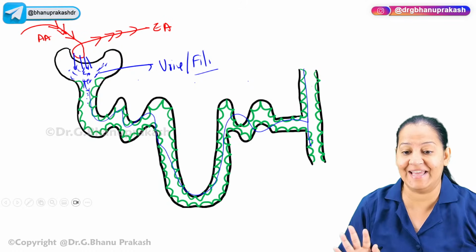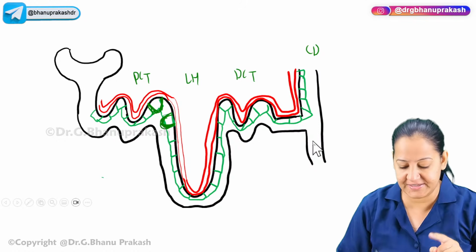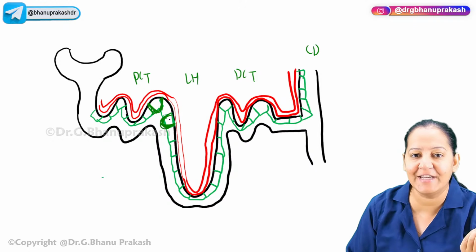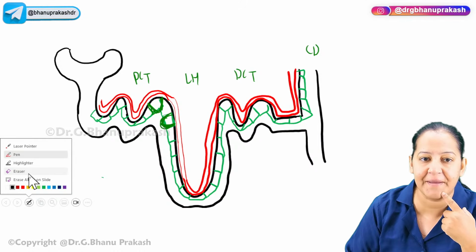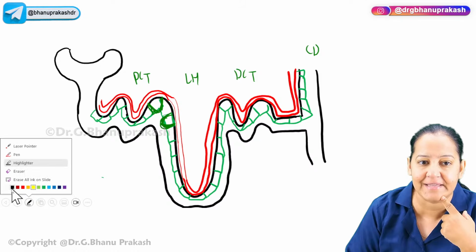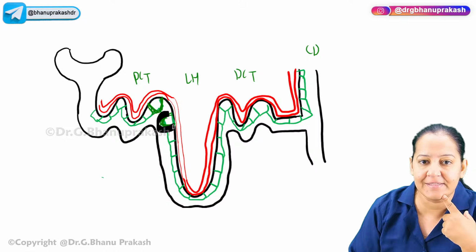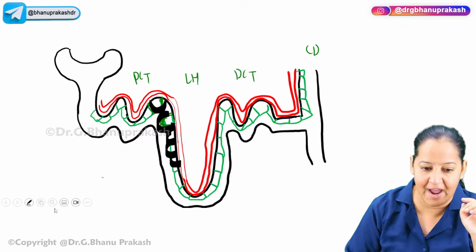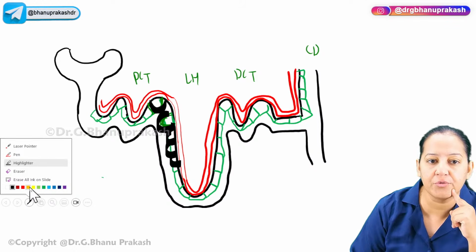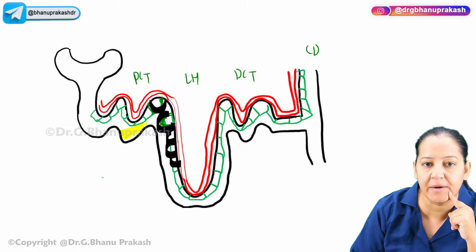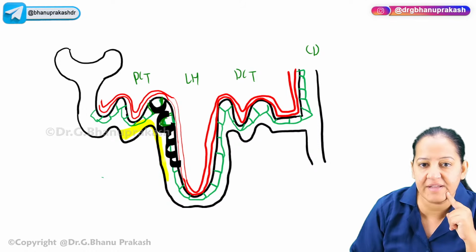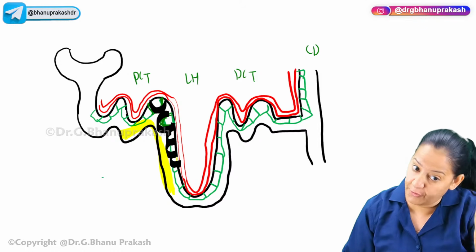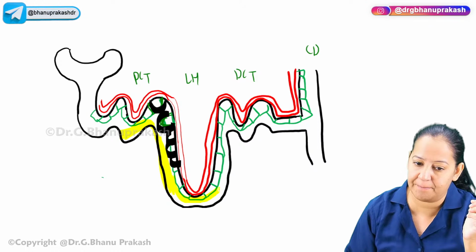Now see this diagram. I am saying that see any tubular cell. Let me highlight one of the tubular cells, the green color cell. Can you see the green color cell? On one side, they have the lumen. Let me show you the lumen. This is the lumen. It contains the urine. So on one side of the tubular cell, there is urine. Always there is urine.